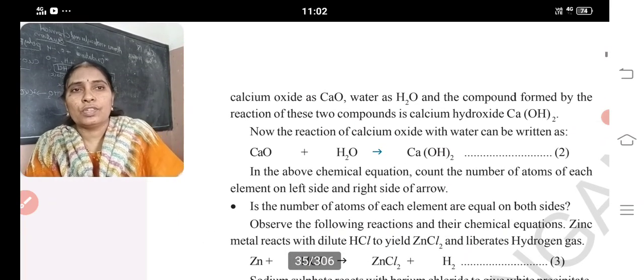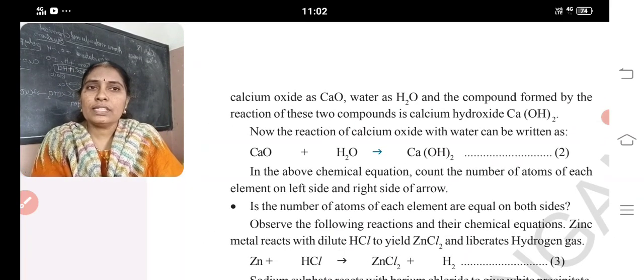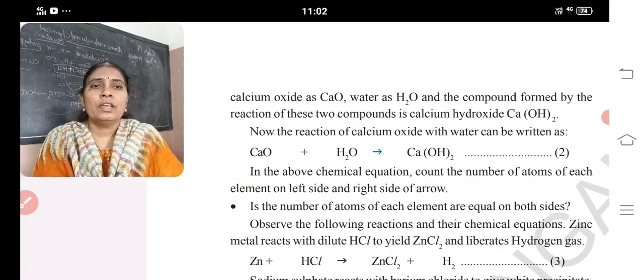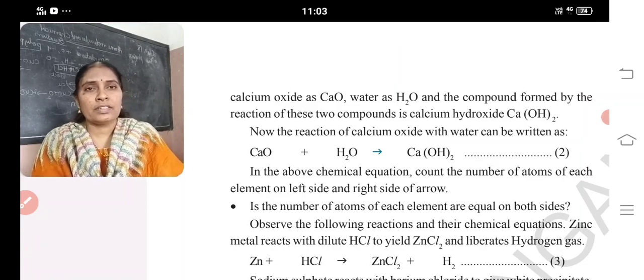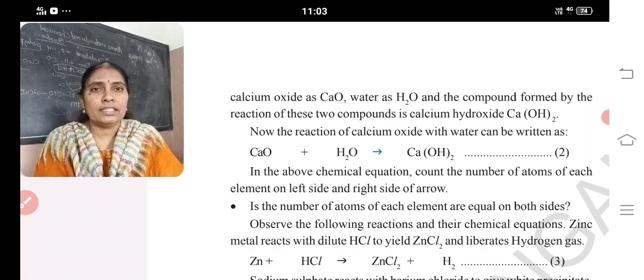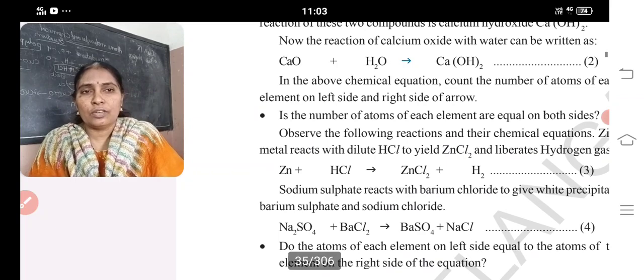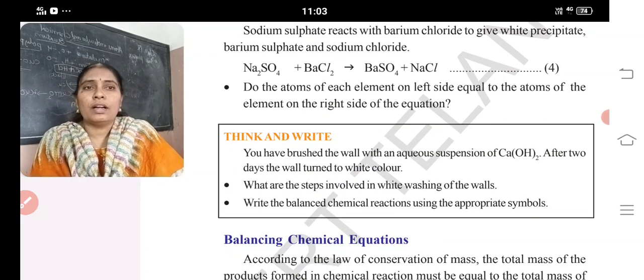Writing a chemical equation. How will we write the chemical equation? First we have to write that calcium oxide reacts with water and forms calcium hydroxide. First you have to write it in symbolic form. Calcium oxide formula CaO, water H2O gives rise to calcium hydroxide. Left side and right side are separated by an arrow mark. The substances which undergo a reaction and form a new substance are called reactants. The substances formed after the reaction are known as products. Both are separated with a simple arrow mark.